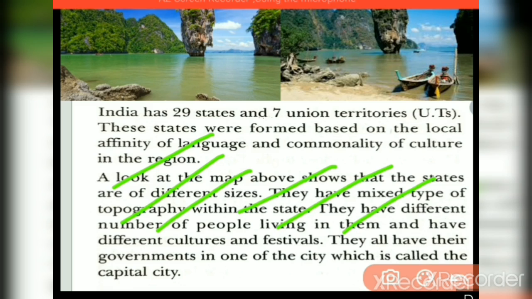They all have their governments in one city which is called the capital city. At the state level they have their own capitals, and overall for all the states there is one capital city, ours is Delhi, and at the state level it is Bhubaneswar.